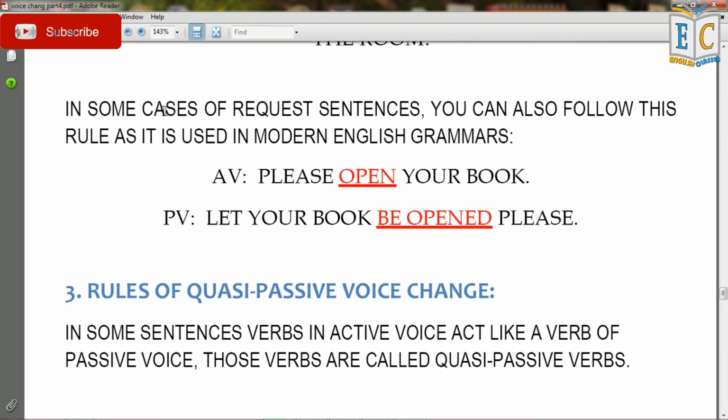In some cases of request sentence, you can also follow this rule as it is used in modal English grammar very widely. In active voice, "Please open your book" becomes in passive voice, "Let your book be opened, please." So this rule follows the basic rule of imperative sentence. Only you have to place "please" after the sentence.